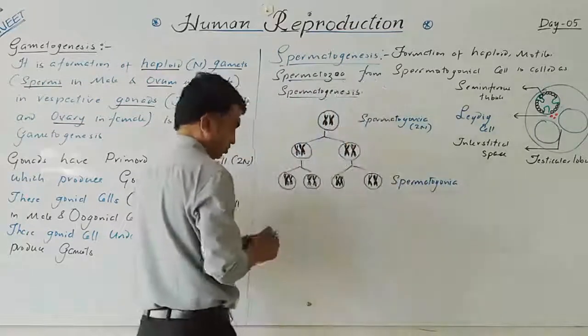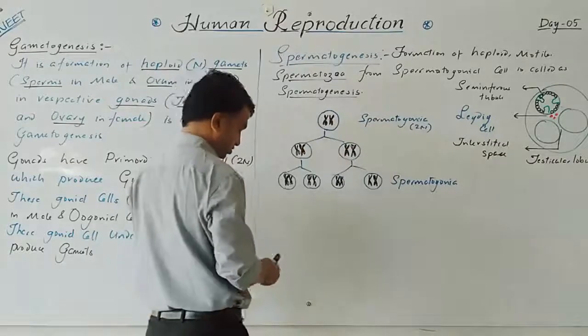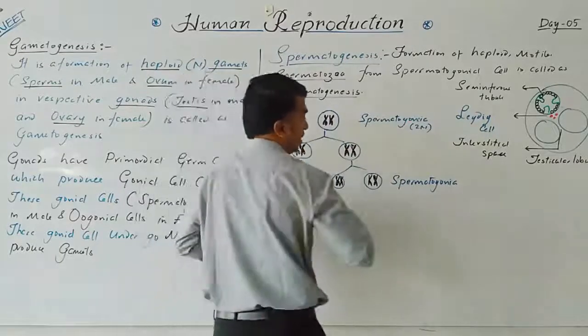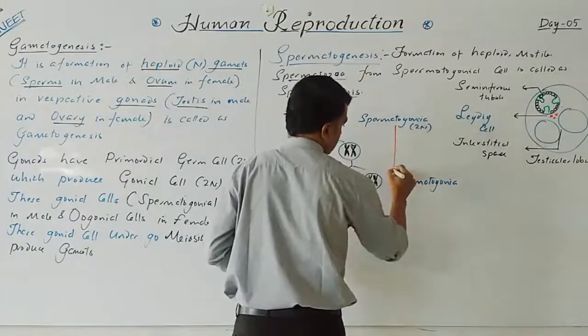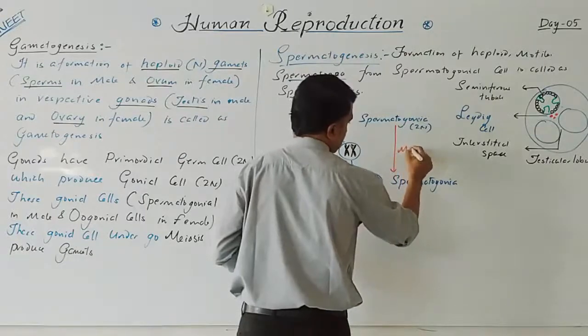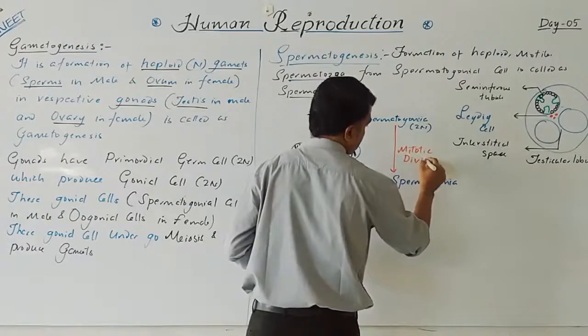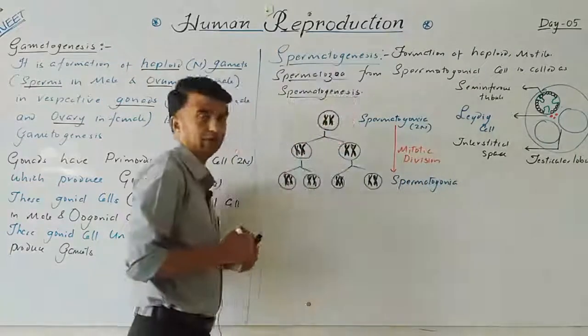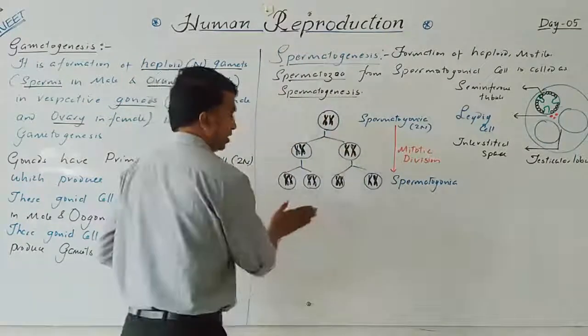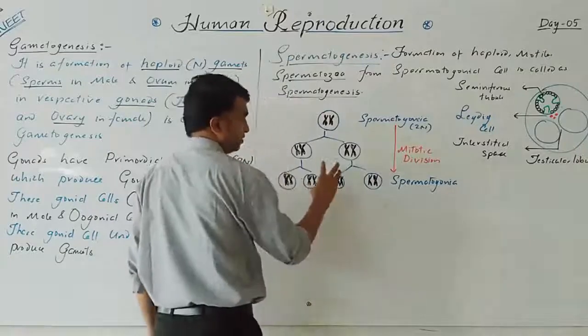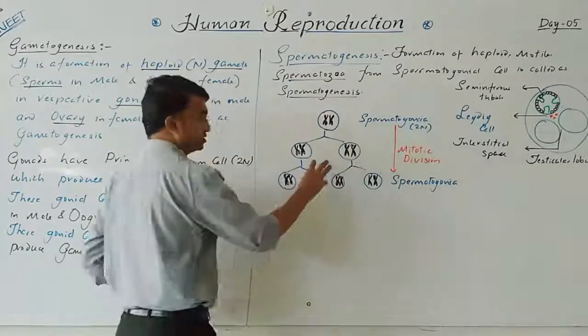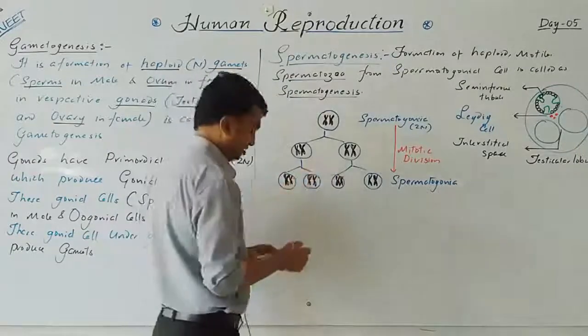Now which type of division occurs? This is a mitotic division. Mitotic division means the ploidy will remain the same. Out of these, some of the spermatogonia will act as a reservoir, and some will undergo the next process.